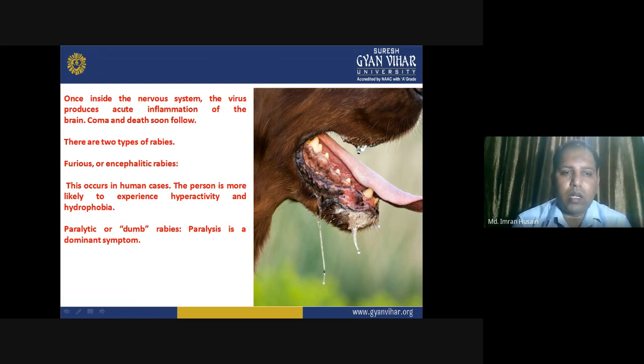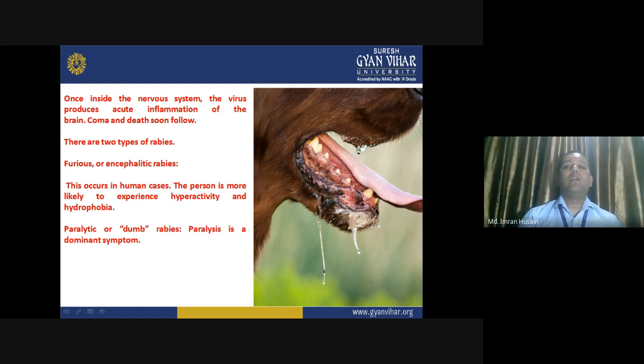The individual not only dislikes water but becomes extremely active. Then paralytic or dumb rabies, where paralysis is the dominant symptom. These symptoms are all related to the brain, because the rabies virus is eventually targeting the brain.